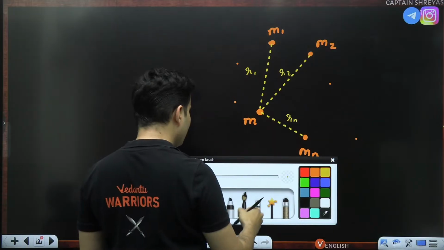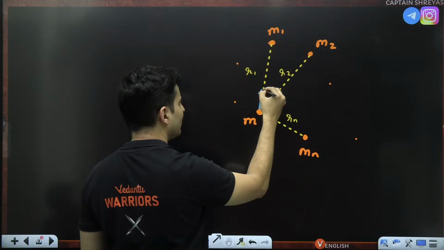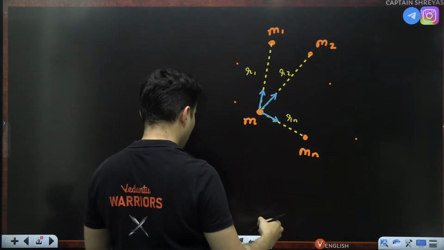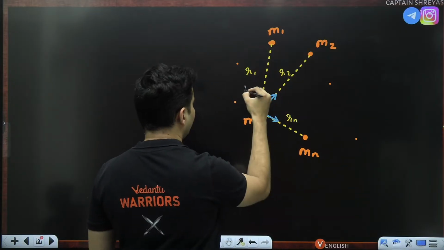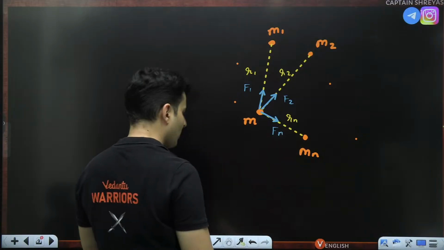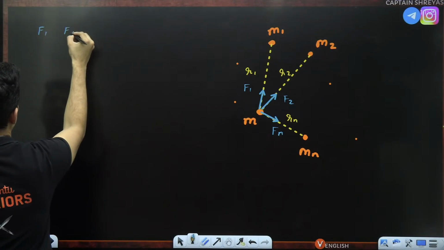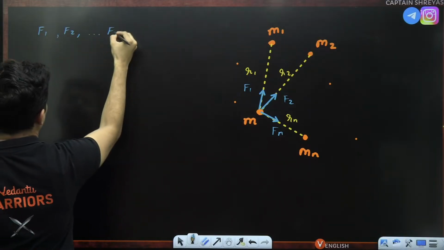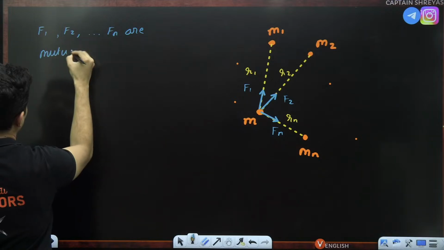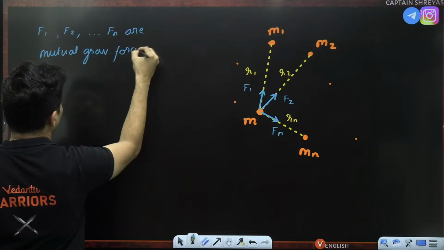Each of these masses will pull this mass by some particular force. Maybe the forces are like F1, F2, F3, Fn. So F1, F2, like that, Fn are the mutual gravitational forces.